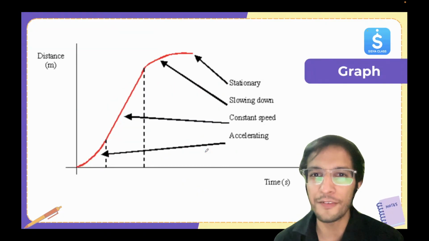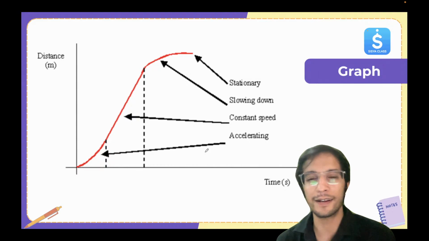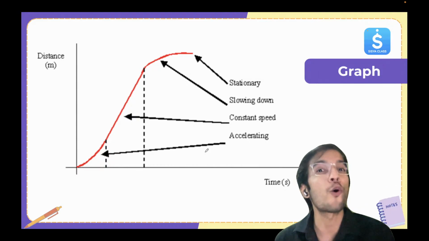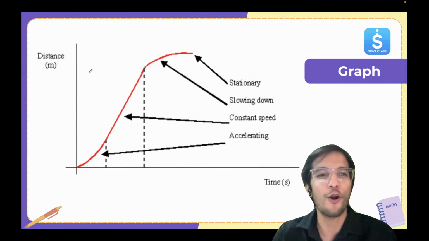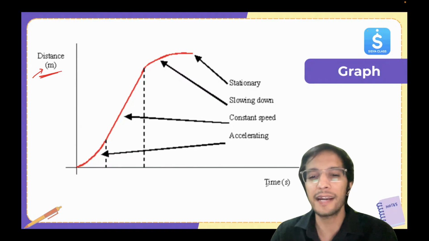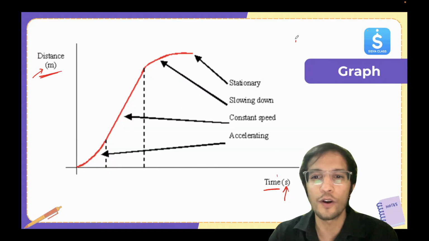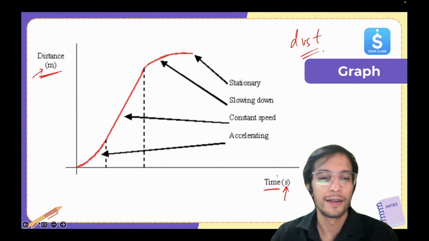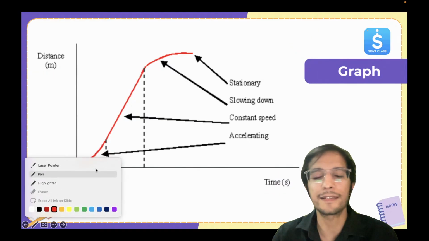Now first of all, whenever you see a graph, you need to check it's between what and what. So here you can see on the left side, we can see distance, which is given in meters, and time, which is given in seconds. So it's a distance versus time graph. So this is very important. Okay. Now let's look and study this graph.